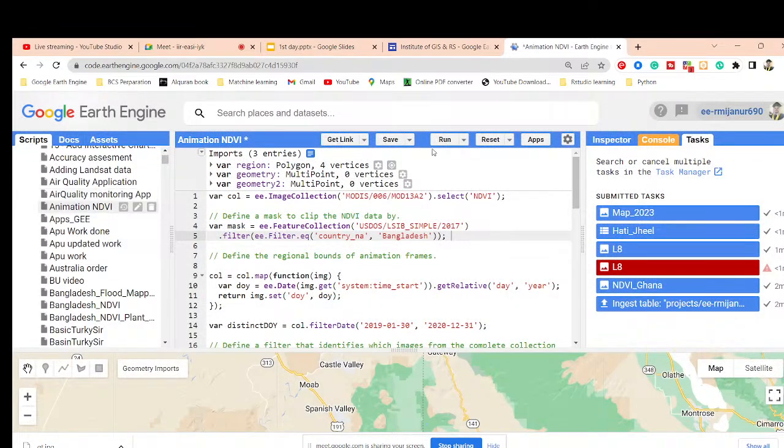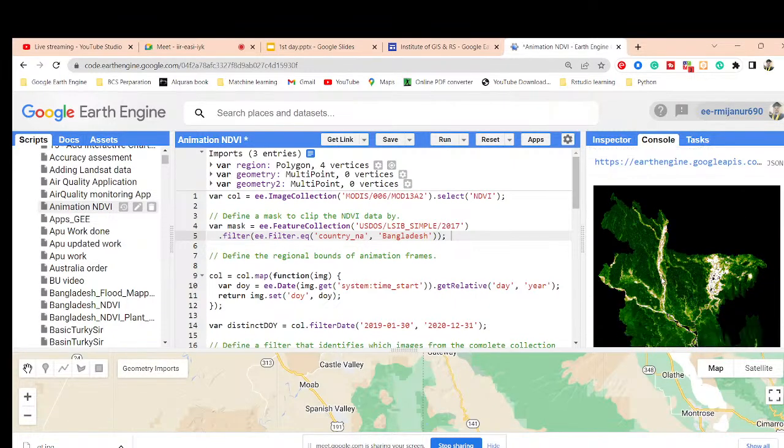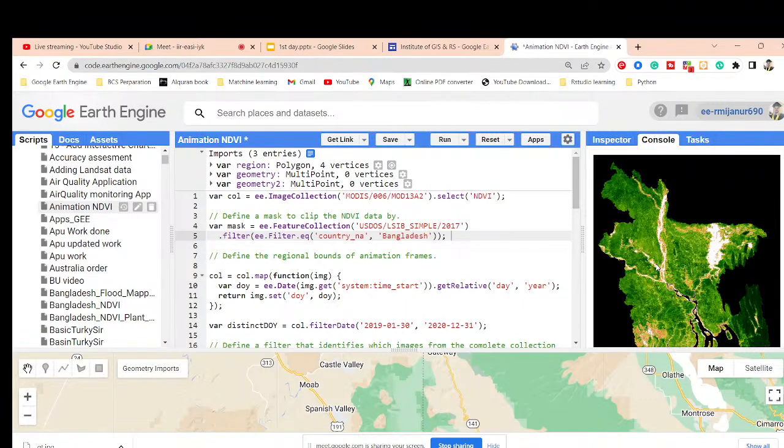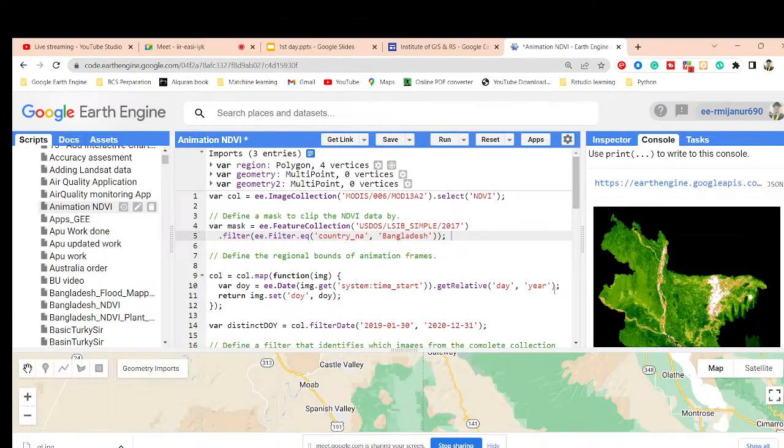Also the Run button. When I execute the code, I can get the result like this. You can see, basically, this is the animation of the NDVI. Right? It will be saved under the Scripts tab, as well as I can get this result in here.